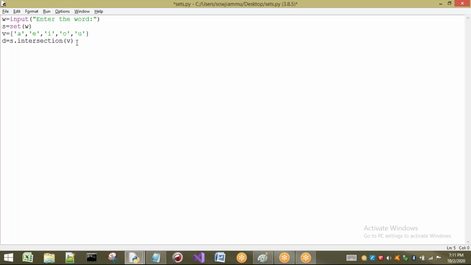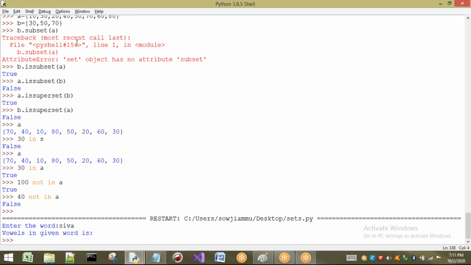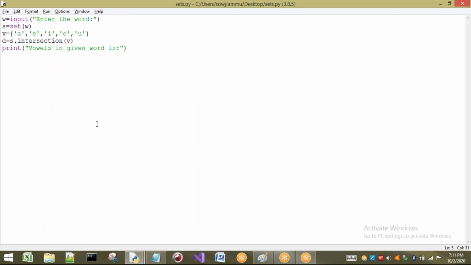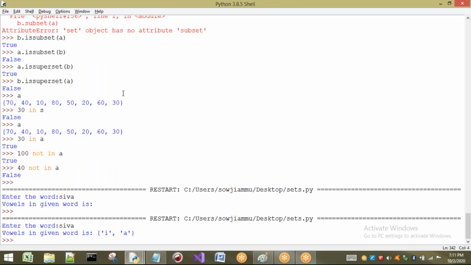Okay, I will write a print: vowels in the given word is. Let us see the output. Enter the word. I will enter the small name Shiva. Vowels in the given word is nothing. I have to print something here. Sorry, D is what I am going to print. Shiva again: I and A are the vowels that are present in your given word.